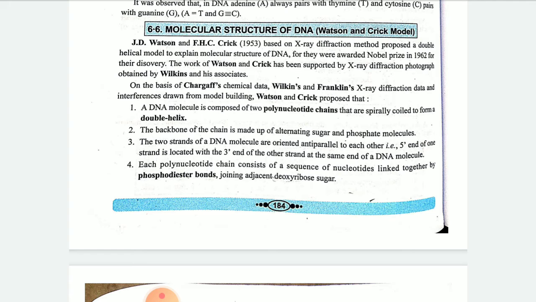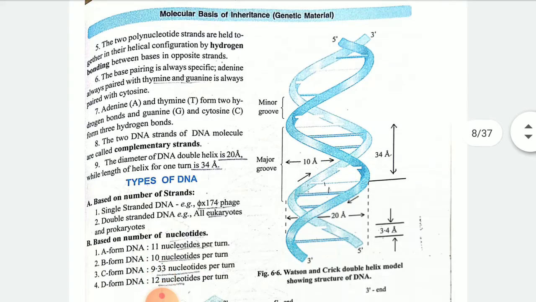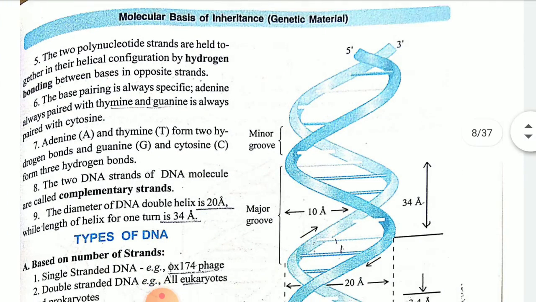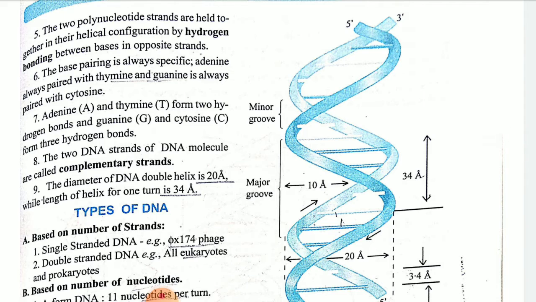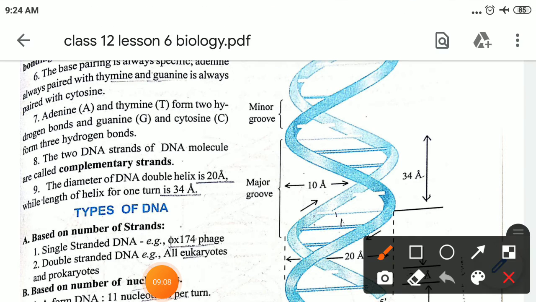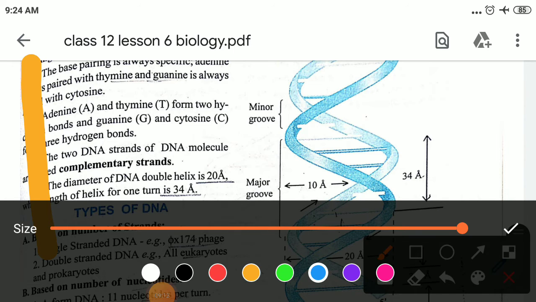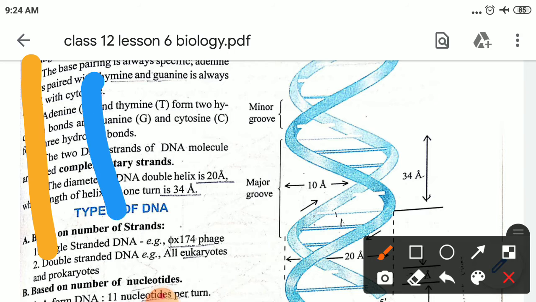Here it will always be a double helical structure, as you can see in this figure. Okay children. Always the strands will be 3' to 5' and 5' to 3', that is, antiparallel strands will be there. If from A to Z we are considering one strand, then the other one will be Z to A. In that manner the bonding will be there.